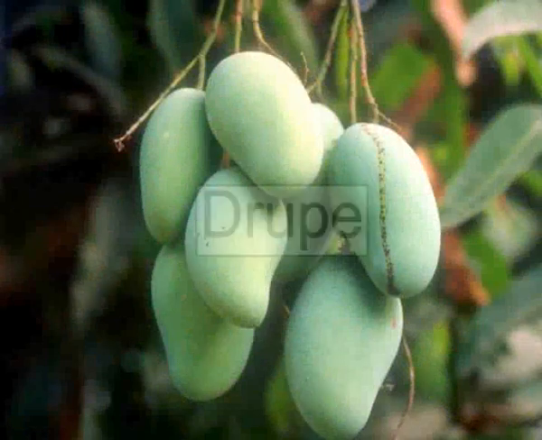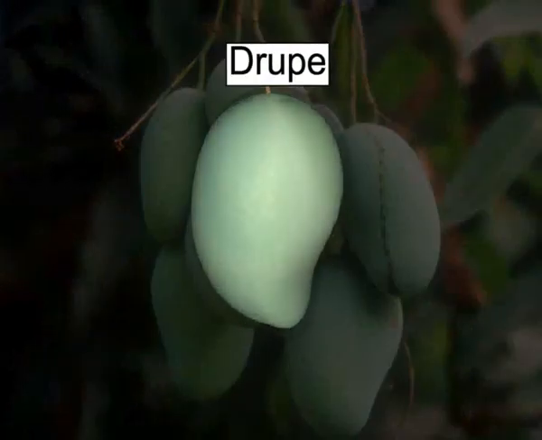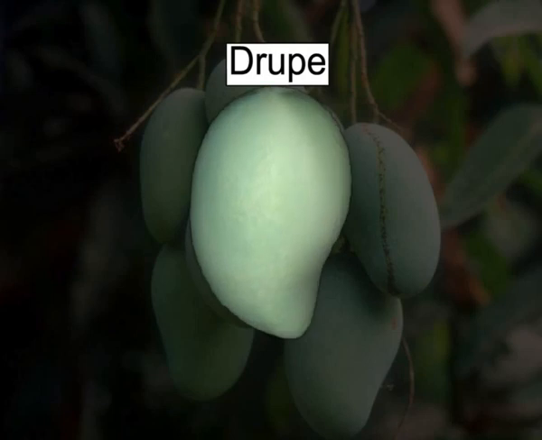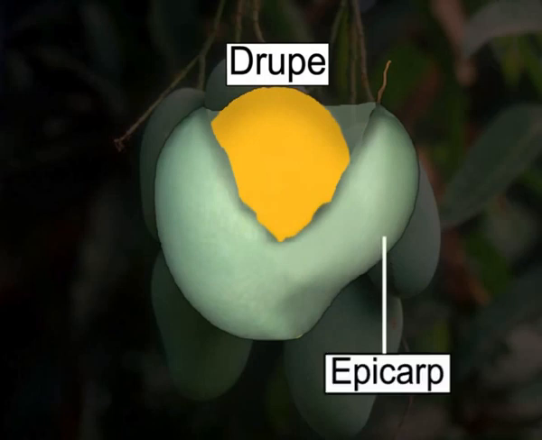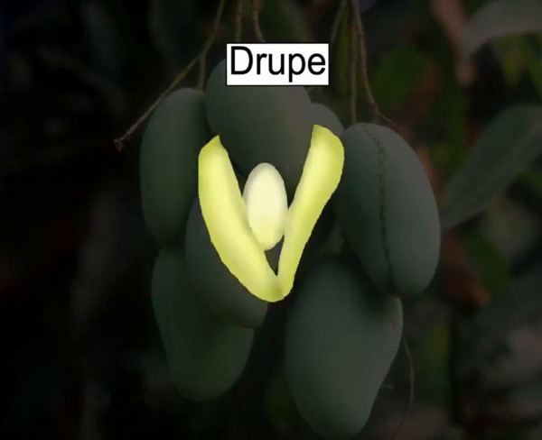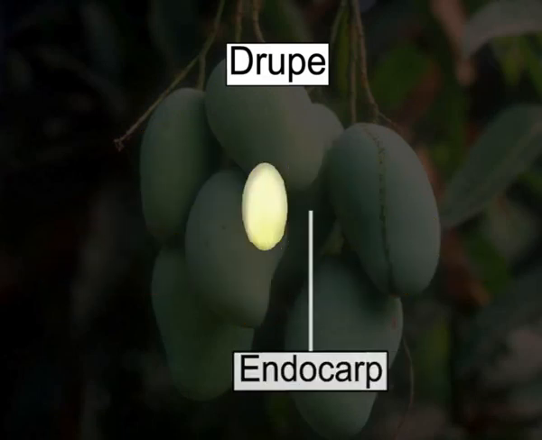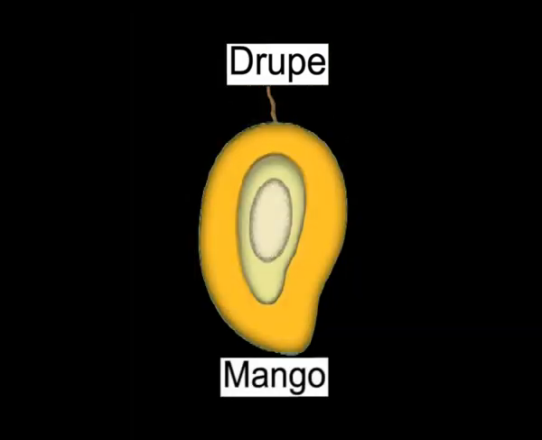Next type is drupe. It is a simple fleshy fruit enclosing one seed in which pericarp is differentiated into outer epicarp, the middle fleshy mesocarp and inner hard and stony endocarp, as shown here in the visual of mango.